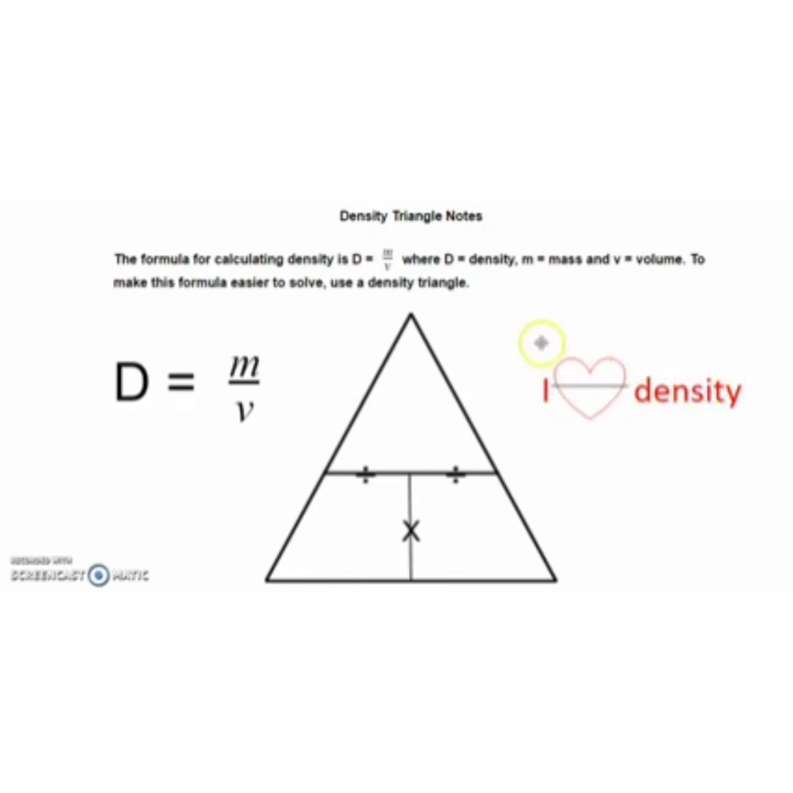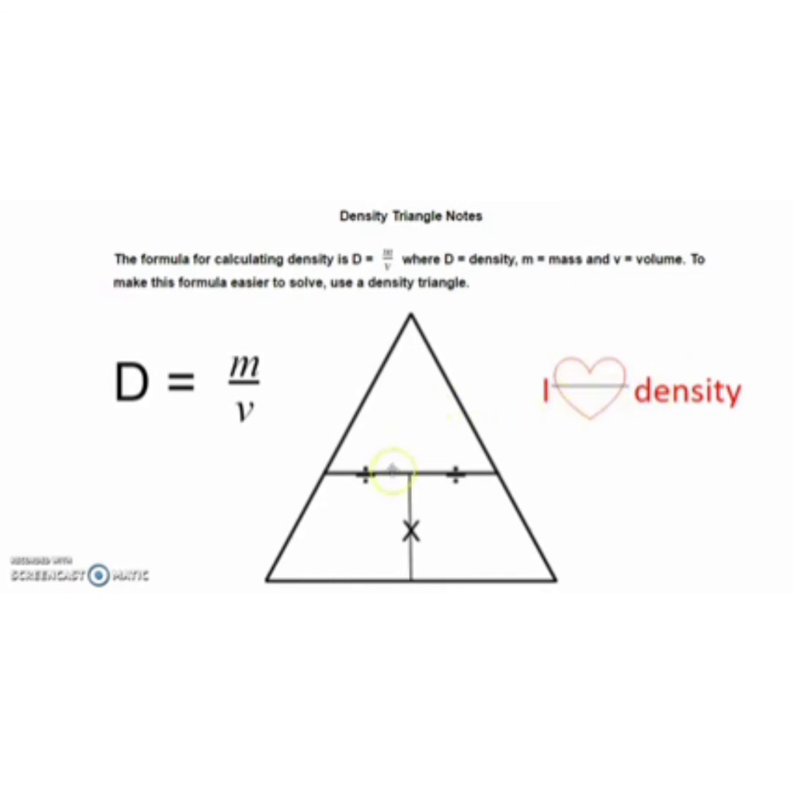I heart density. Write this on your paper right now. And when you write the I heart density, make sure you draw the little line through the heart so you can remember that's the fraction bar or the division sign. Okay? I heart density. Density equals mass divided by volume.